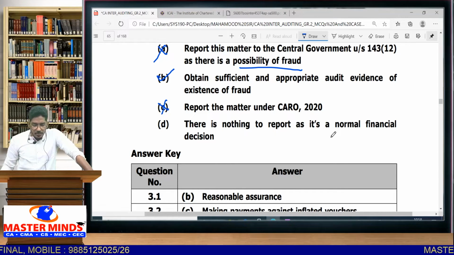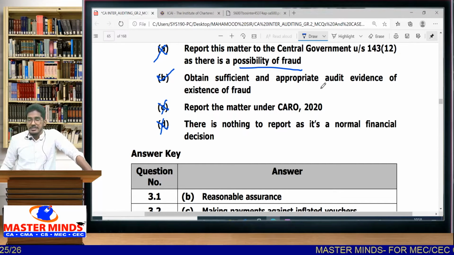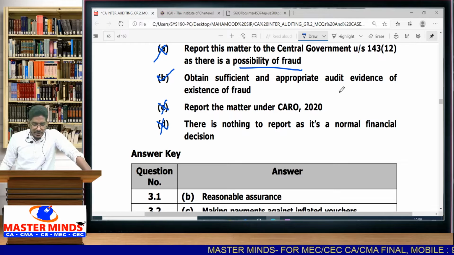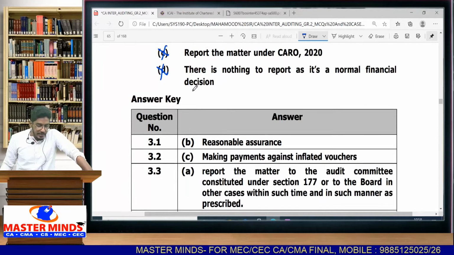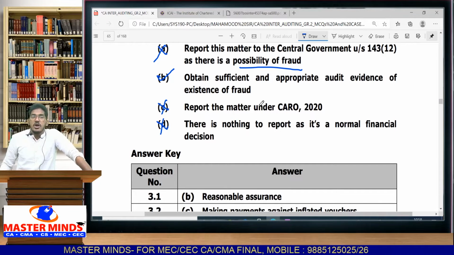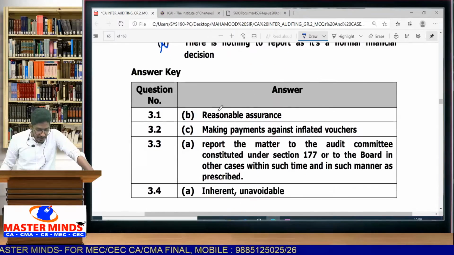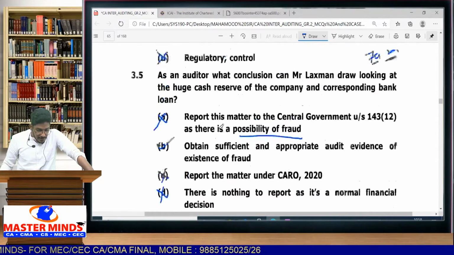There is nothing to report and it's a normal financial decision. It is not a normal financial decision. It is some suspicious transaction. It is some fraud risk factor. Now you have to do procedures to obtain evidence whether fraud is there or not. It is not a simple transaction and you can't ignore it. So what is the correct option? B is the correct option. You have to obtain sufficient and appropriate audit evidence of the existence of fraud. Okay. So let us see the answers. B, C, A. Let us see.